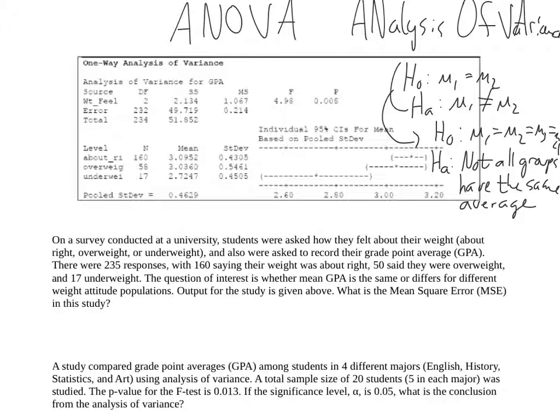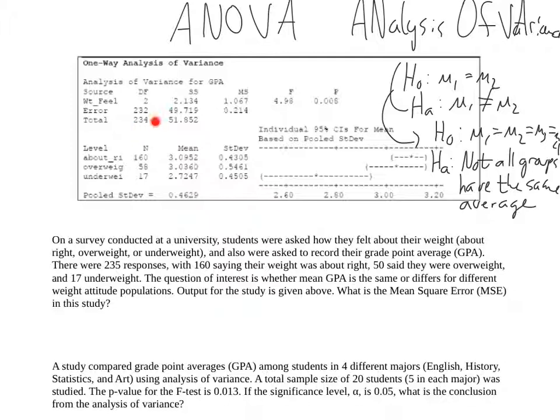It's tough to say what is meant by degrees of freedom, but one way you can think about it is it's the weight that your treatment has. In this case, this is your treatment, right? Weight feel is that variable. So our treatment has a weight of 2. You'll notice that there are 3 possible categories. The degrees of freedom are 2. So the degrees of freedom for a treatment is going to be the number of categories minus 1. That's really the most important thing for you to think about here.